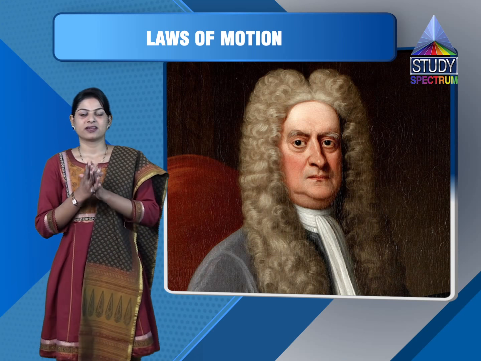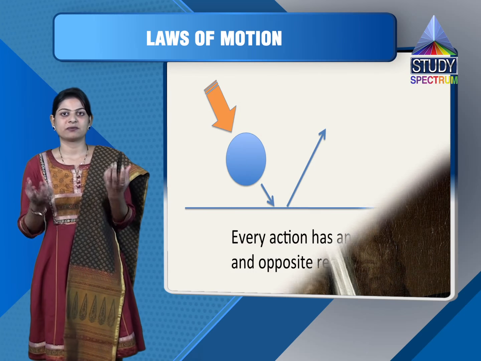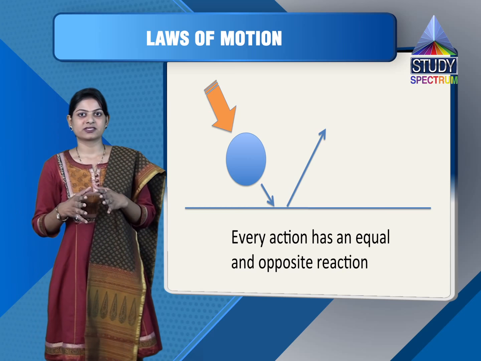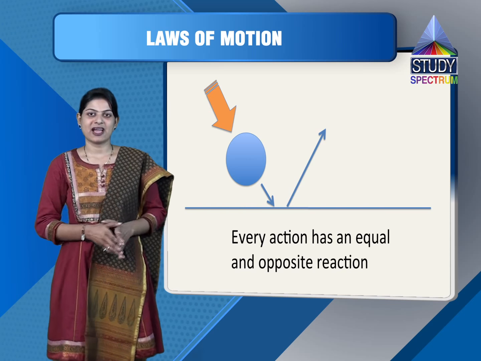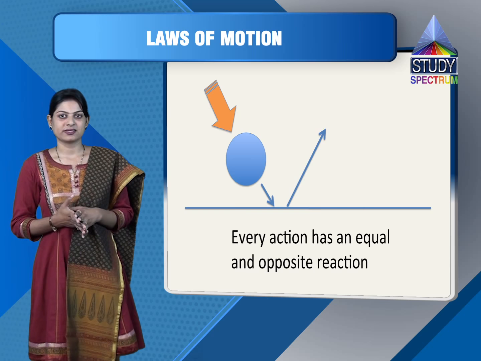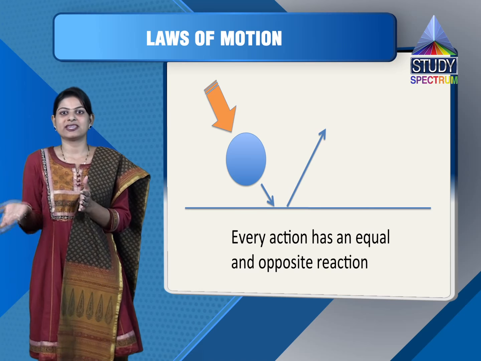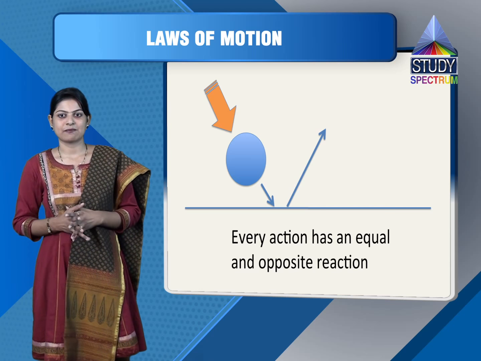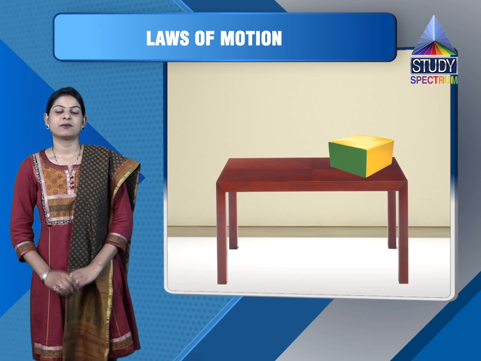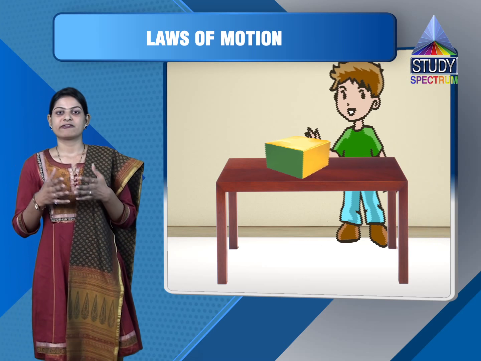Newton then explained his third law. In the third law, he gave the reaction and action between the forces of the interacting bodies. He stated that for every action there is an equal and opposite reaction, which means whenever an action is done, it has a reaction in the opposite direction. Forces never appear singly, they always appear in a pair. For example, if we strike a